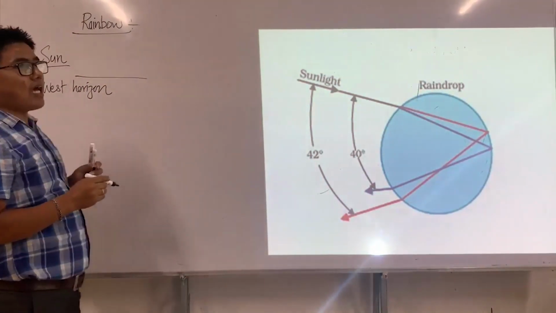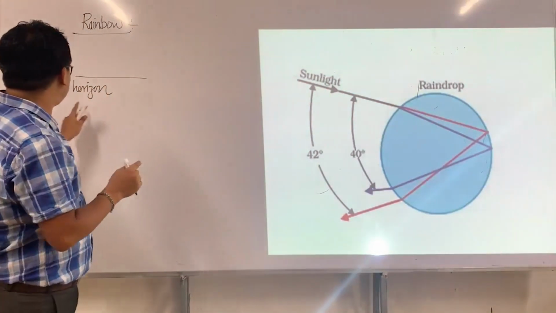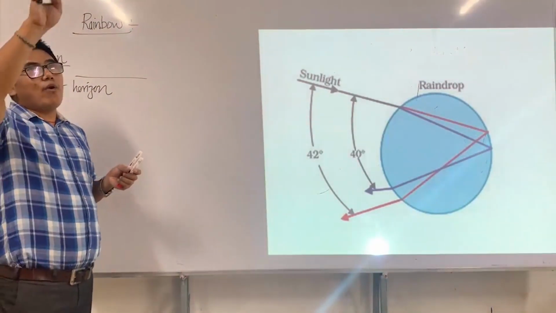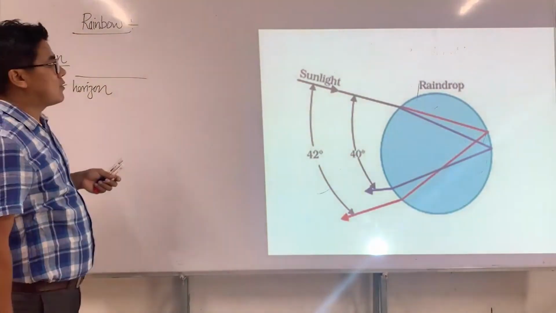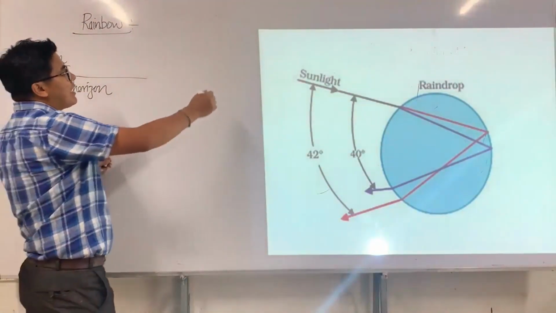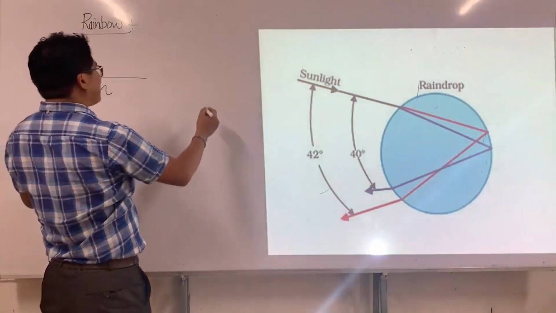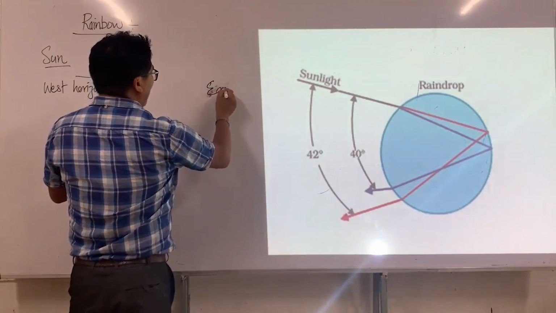I'm sorry, the sun should be at one part of the sky. This is the west horizon. And then I say, where should be the raindrops? Raindrops should be at the other part of the sky. Let's say it is going to be the east horizon.